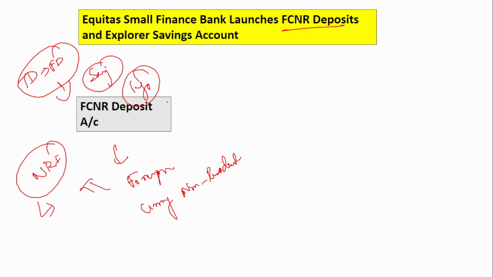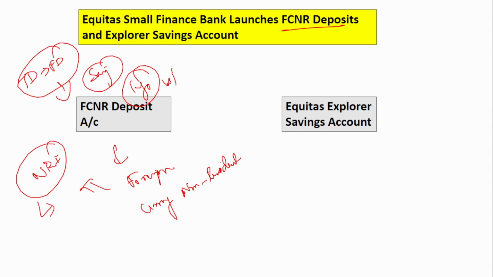Suppose people who are residing in India want to deposit some 10 lakhs or 15 lakhs, then it will be stored in the form of US dollars, or any other foreign currency also. Suppose they are staying in the US and they are sending that money, then that will be stored in the form of US dollars. Next is the Equitas Explorer Savings Account.